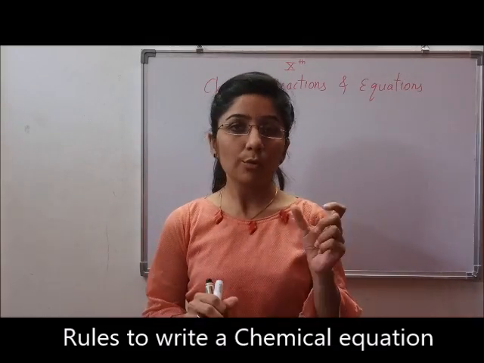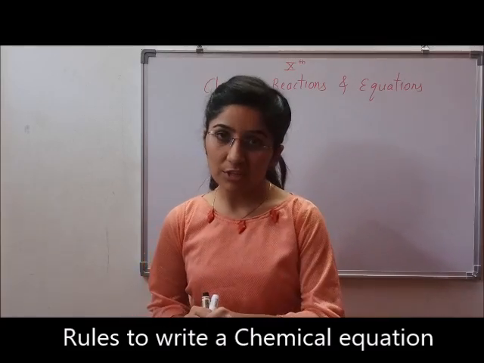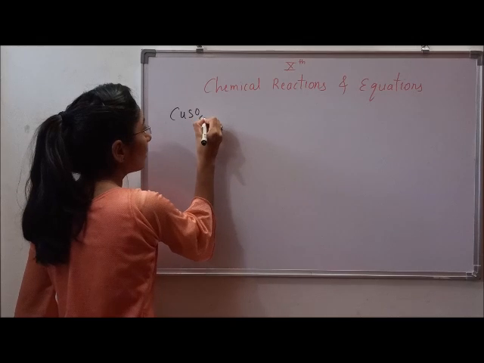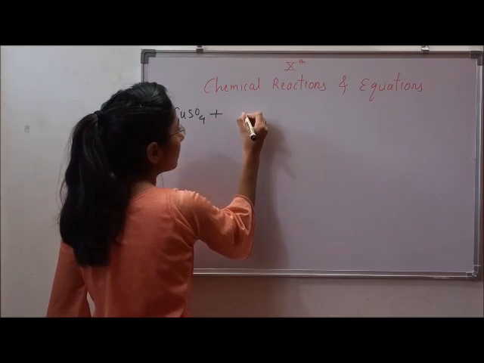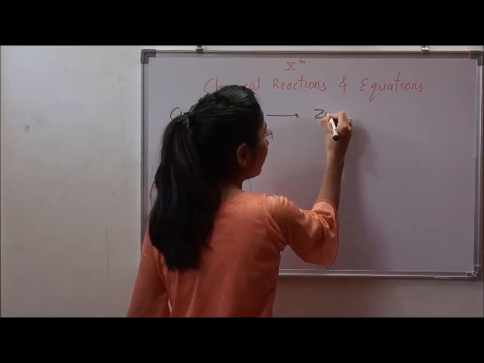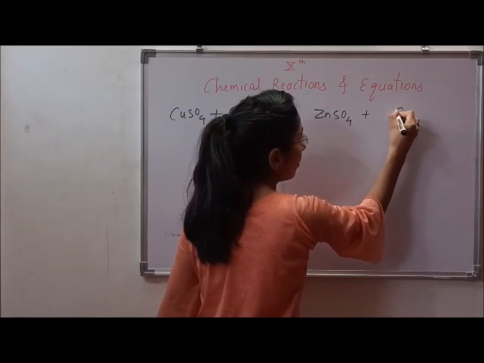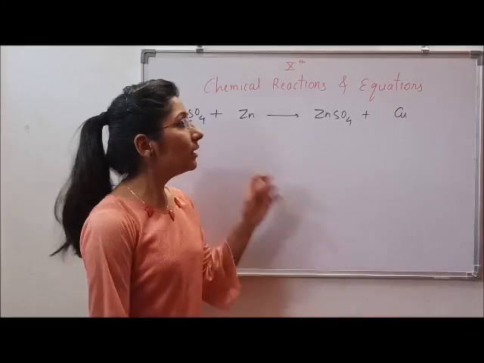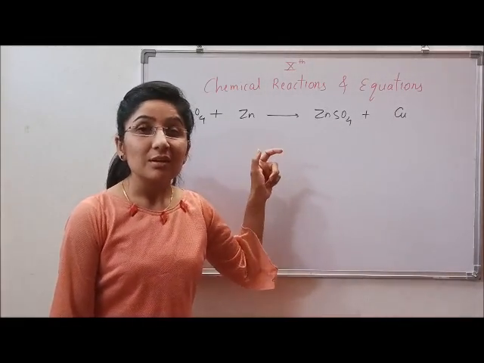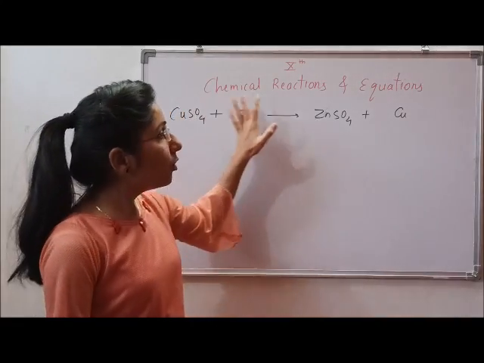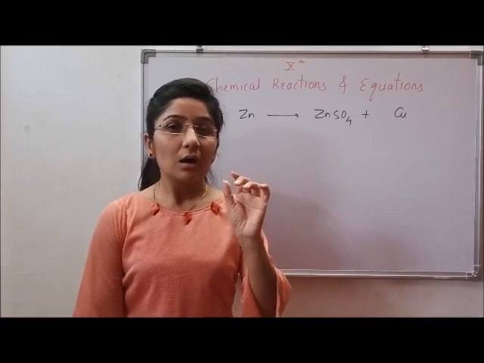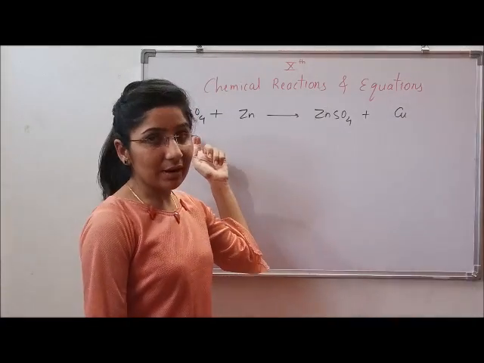Now let's have a look at the rules for writing a chemical equation. So we'll be taking the same equation, that is copper sulfate plus zinc which gives zinc sulfate and copper. So whenever we write a chemical equation, this is not all. There are certain rules to present the whole condition of the reaction, like in what condition the reaction is taking place, and how the reactants and products are written.